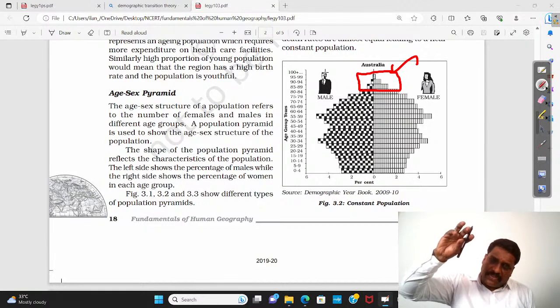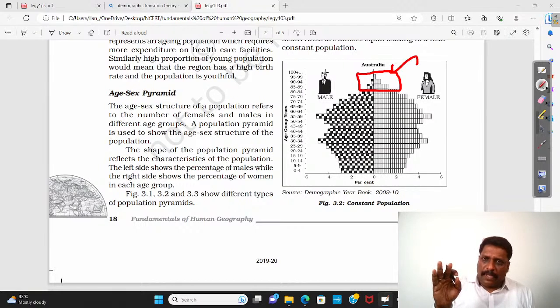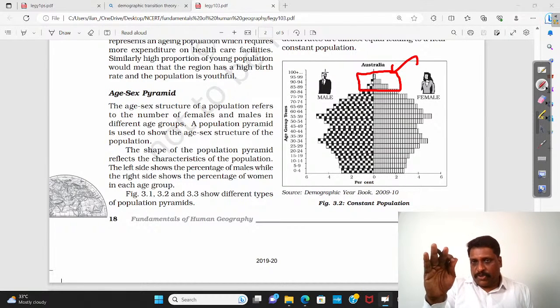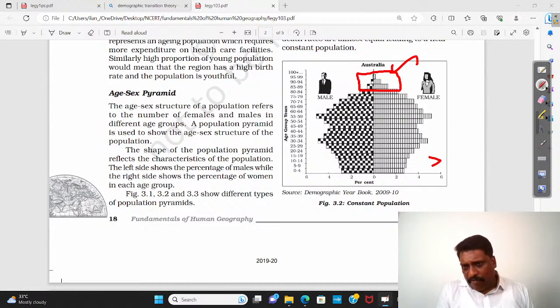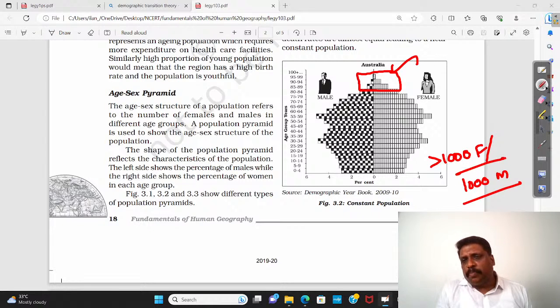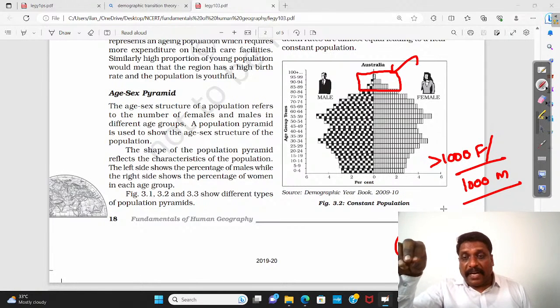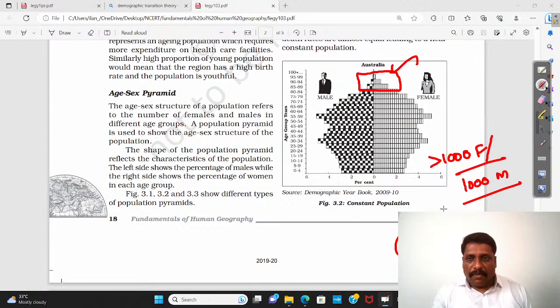Age-wise, if I take the sex ratio, at old age the female sex ratio is always positive. If I have more than 1,000 females per 1,000 males, this type of sex ratio we call a positive sex ratio, right? At the old age, you will be finding that this sex ratio is most of the time positive. If you ask me why, right?